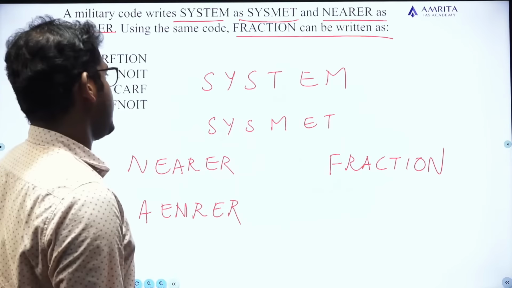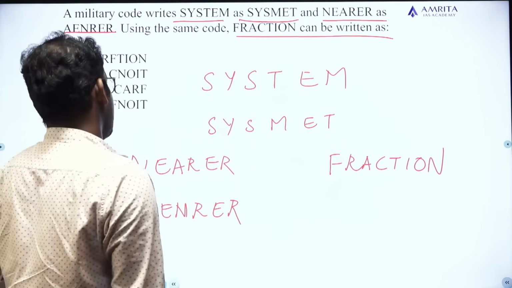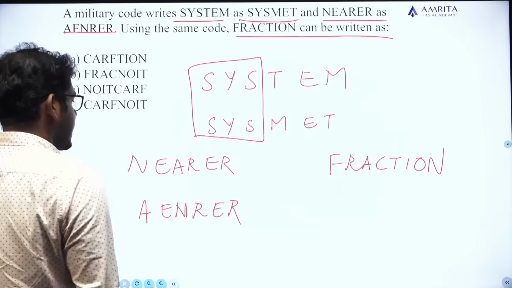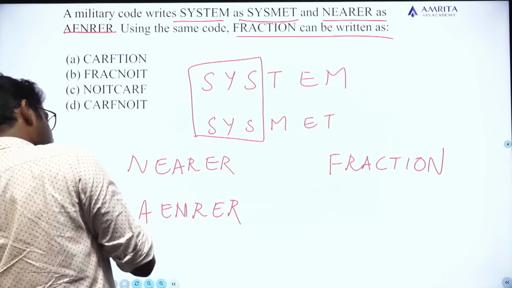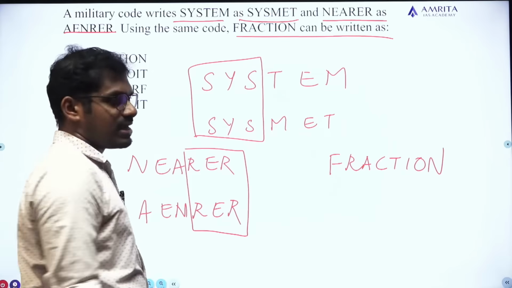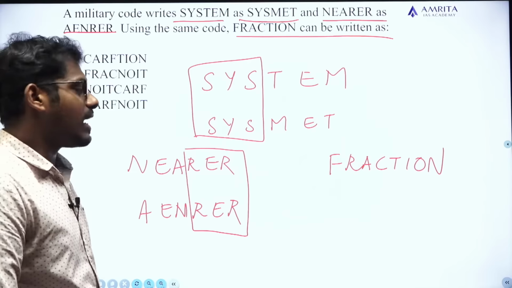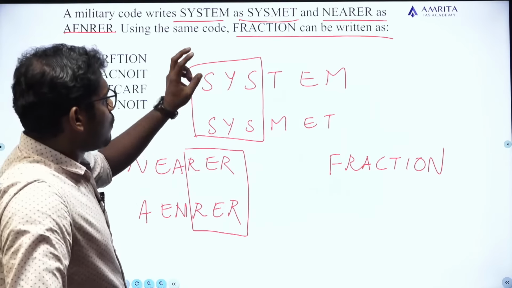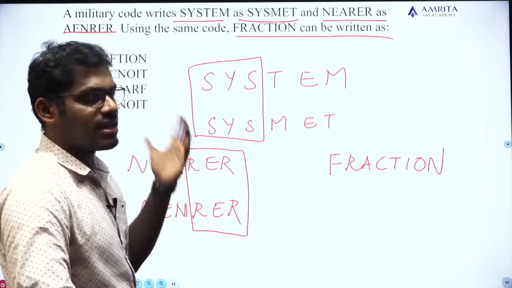See, if you look at the first two, SYSTEM is coded as SYSMET. Then you may think that the first 3 are written as they are, SYS. But if you check the second one, NEA is written in reverse order as AEN, but RER is written as it is without reversing. But that's not the case. Actually, what happens if SYS is written in reverse order?